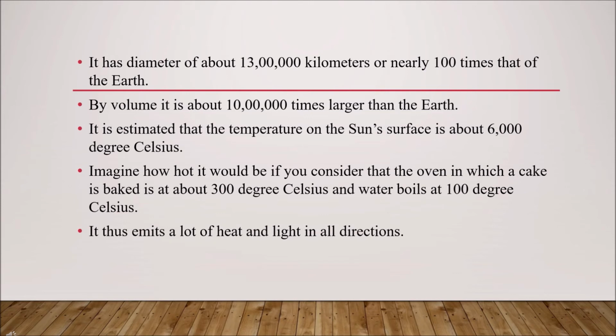It's estimated that the temperature on the sun's surface is about 6000 degrees Celsius. Imagine this, children. We keep a cake for baking in our oven at about 300 degrees Celsius, and water boils at 100 degrees Celsius. Imagine how hot the sun would be. It emits a lot of heat and light in all directions, since it is too hot inside.